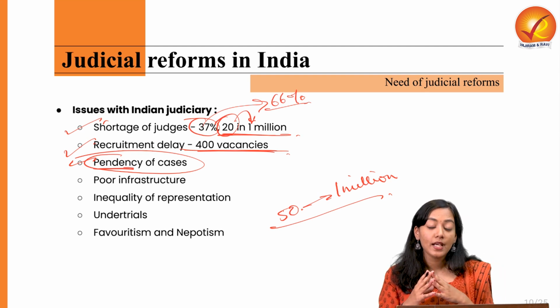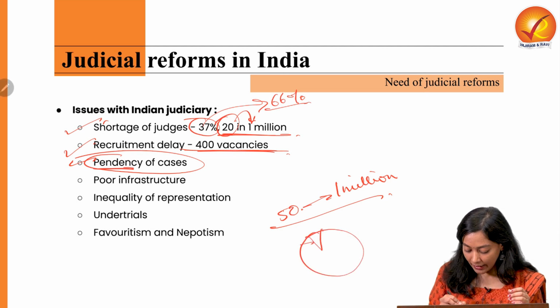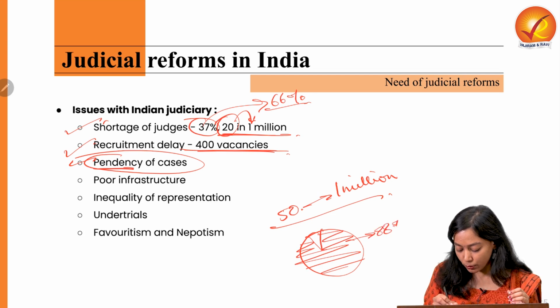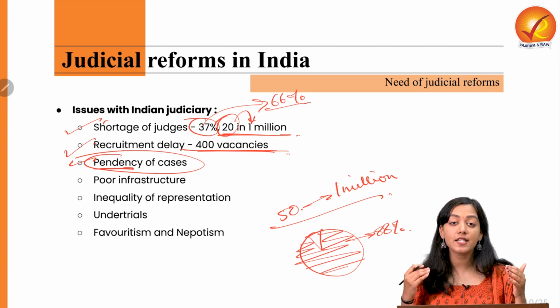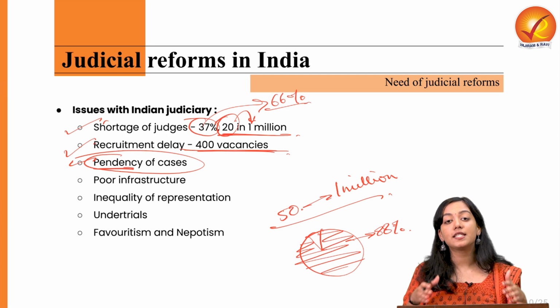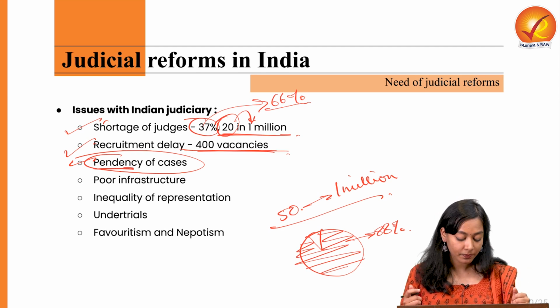And 88% of these cases are pending in the subordinate court or the district court alone. This highlights the dire state of pendency of cases. And it is said that justice delayed is justice denied. So we need to work towards this.